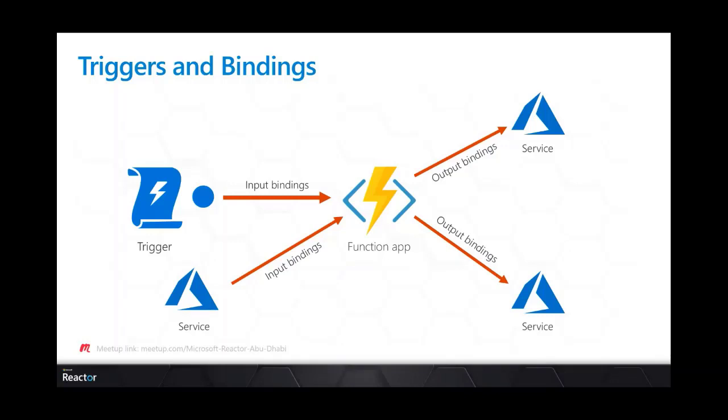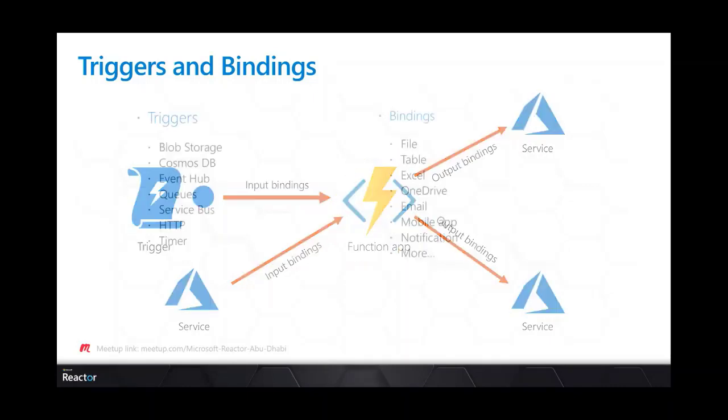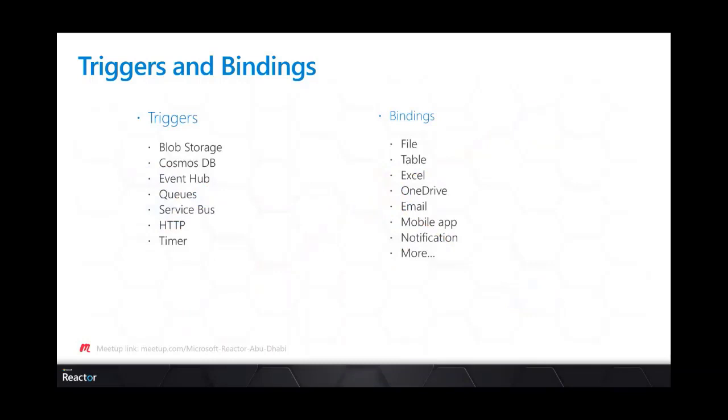So in general, we have this simple architecture with Azure Functions: a trigger and one or many bindings, and of course our code here in our function app. We have a lot of triggers and bindings. We have the basic triggers like the HTTP trigger, and also the timer. Those are the basic triggers.